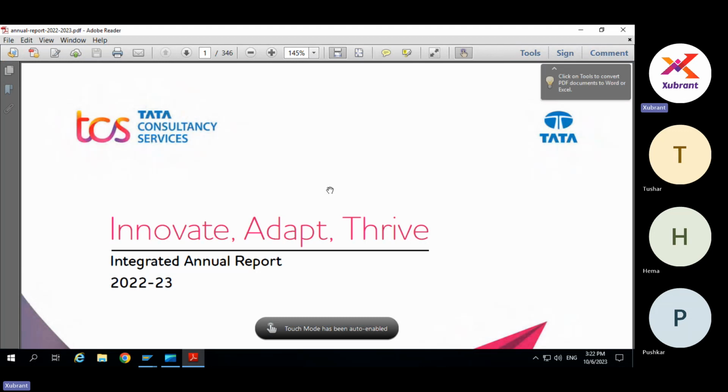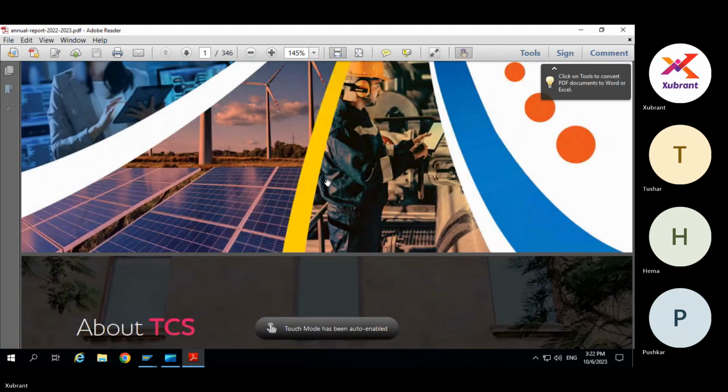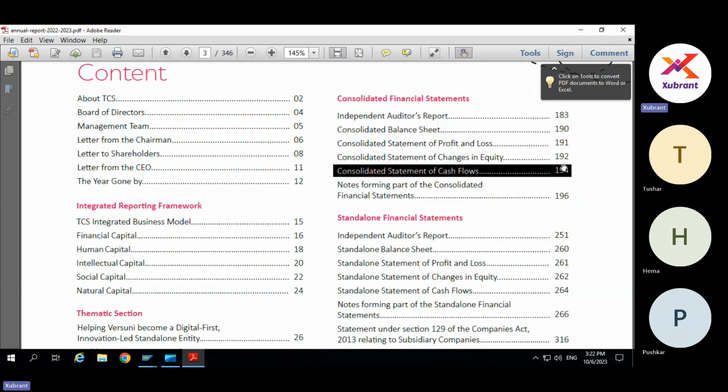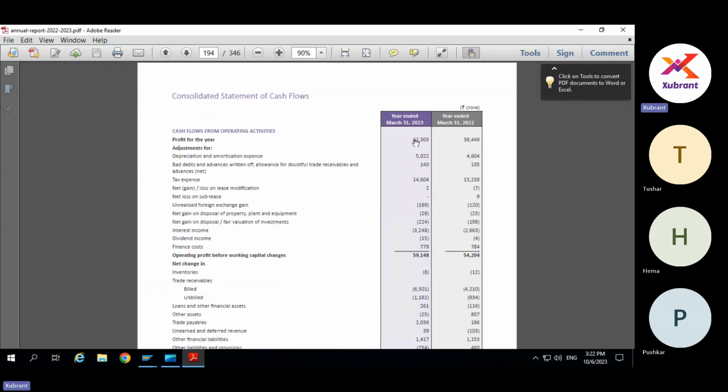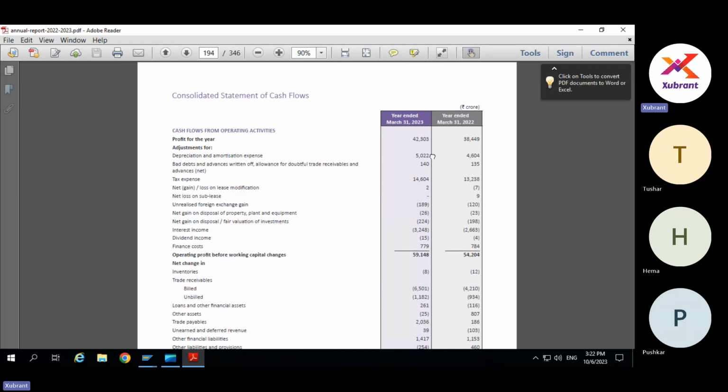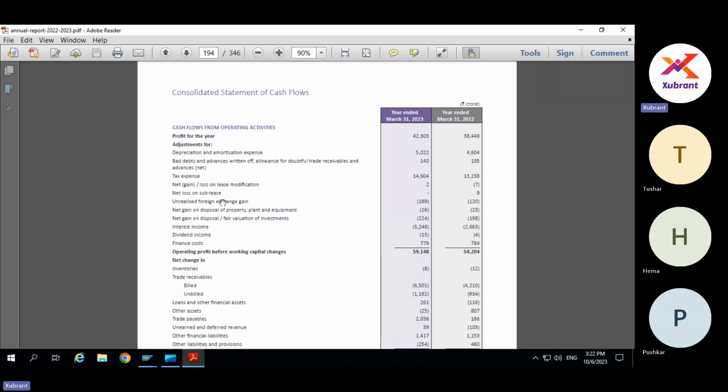Even in the final reports which we were seeing, they sometimes don't need the plus minus to be shown separately. So here, all the positive flows are shown in plus, whereas all the reverse flows are shown in minus. For example, this is a loss, unrealized foreign exchange loss. It is shown in minus, whereas if it had been a gain, it would be shown in plus.